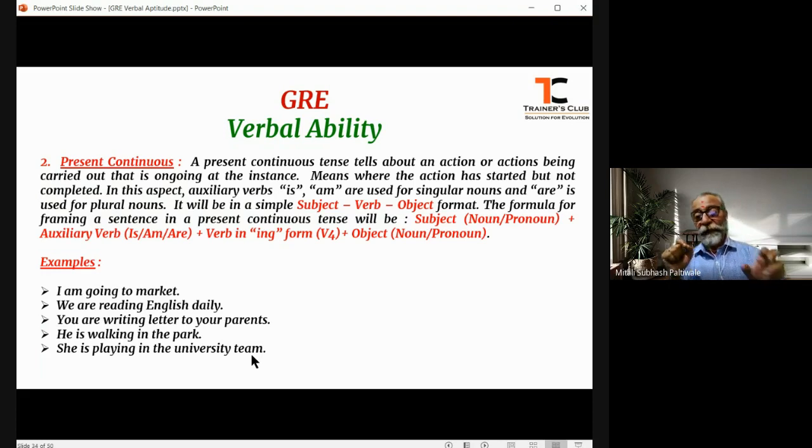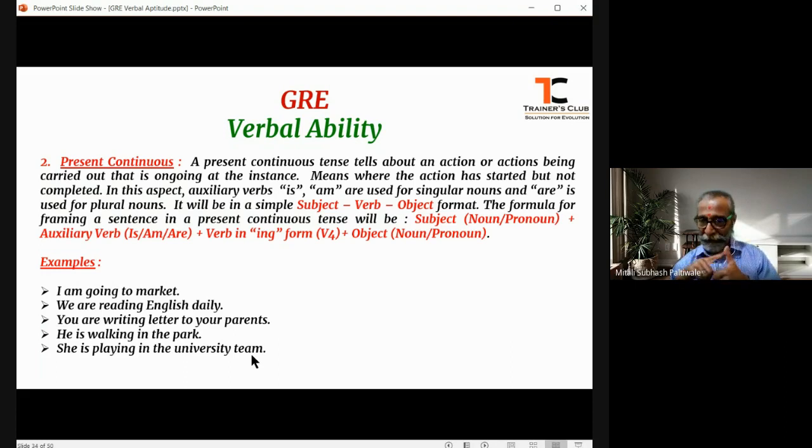And if the subject is in the second person, remember my dear friends, I told you second person is always addressed in plural.